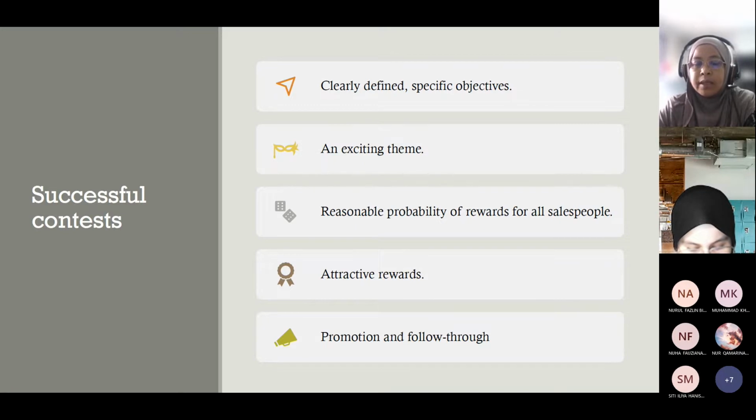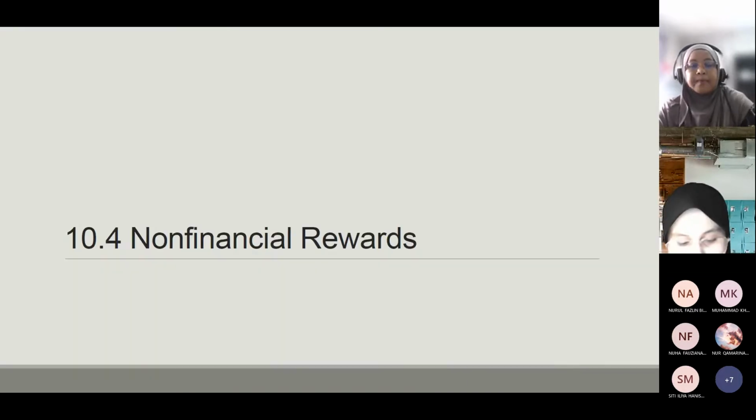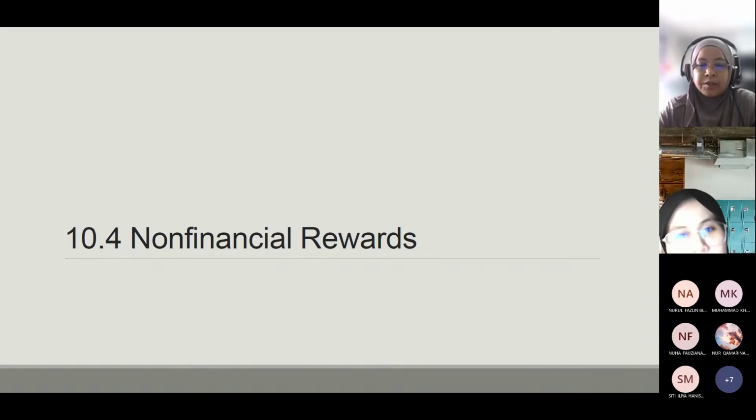It is not about a one-time reward after that. Even though that particular person is already performing really well, the company just ignores whatever he's doing. So it is not right.